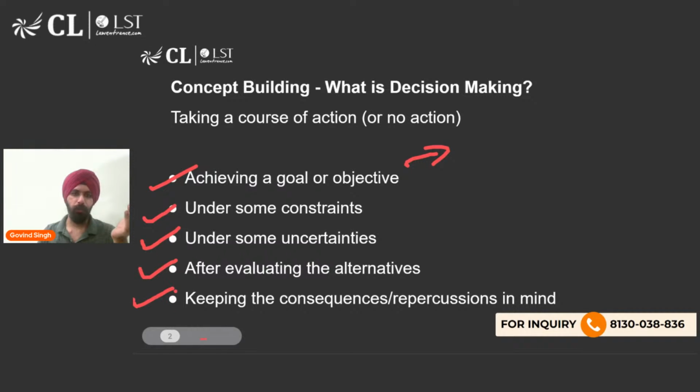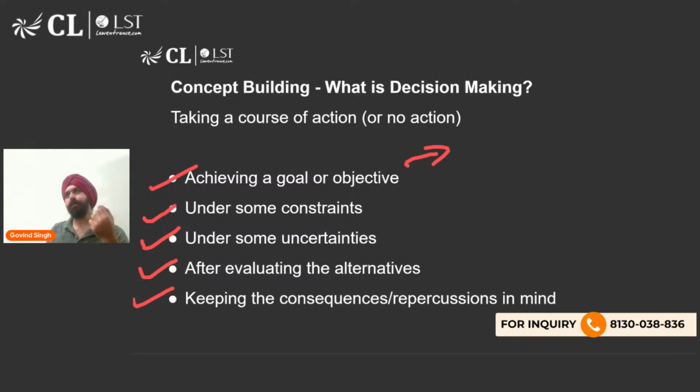And then keeping the consequences or repercussions in mind. So if you become a corporate lawyer, you would have to slog and work for long hours. You would not be able to take long vacations. In the early phase of your career, you would have to compromise on a lot of partying and social life if you are going to hustle like a corporate lawyer in the initial few years. By the way, these are real things which I'm saying. These are not hypothetical examples. This is true. But again, not to demotivate you in any way, this is what a decision making problem looks like.